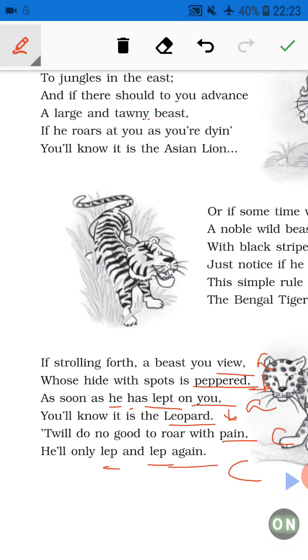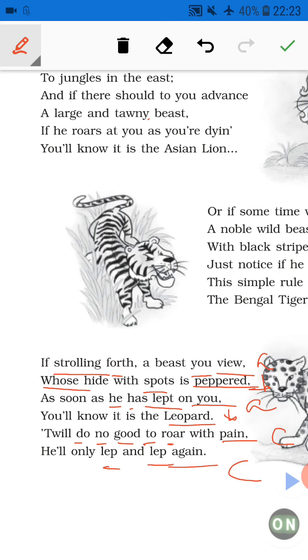Then is assonance. Assonance is used in line 1, line 2 and line 5. You can see strolling, forth, you. In these the O sound is most prominent. Then in line 2, whose, spots, same, the O sound is most prominent. Then in line 5, do, no, good, to, roar, same, the O sound is most prominent, so assonance is used.